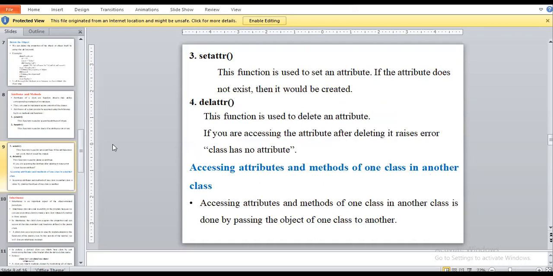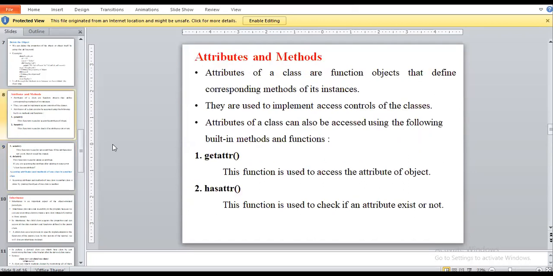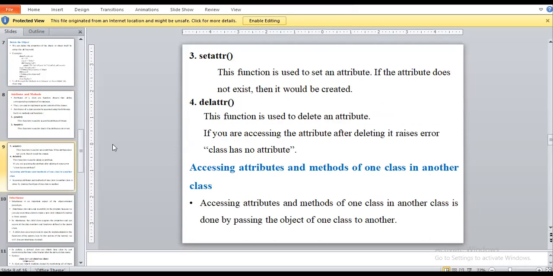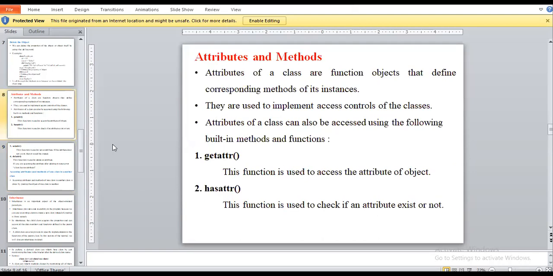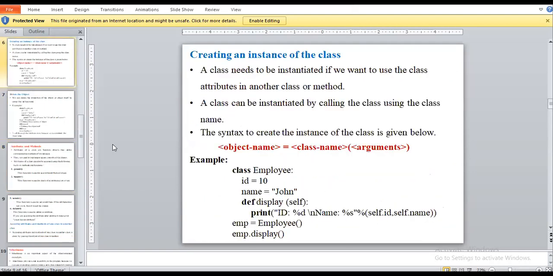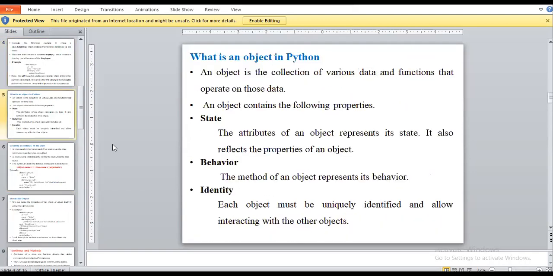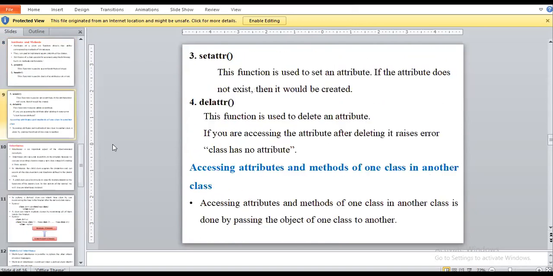In that you have to perform these four operations: get attribute, has attribute, set attribute, and delete attribute. Okay, so these are all the points related to classes and objects, and creation of an instance of a class. Okay, any doubt?